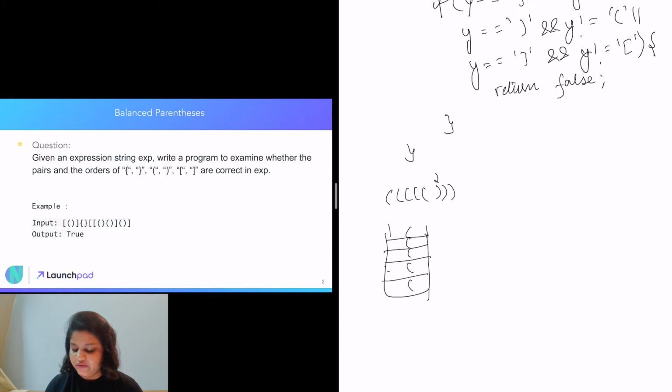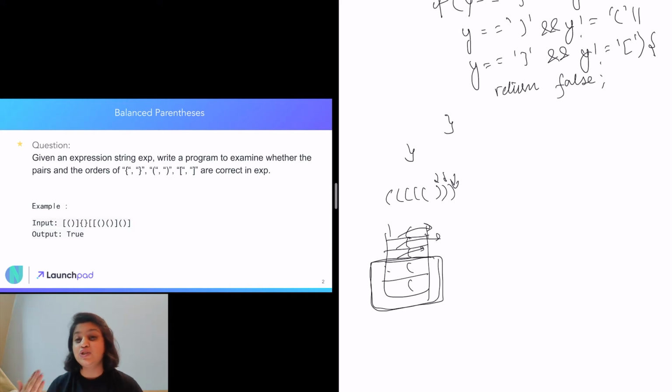When the first closing bracket comes, our stack will pop the last element. Then the second closing parenthesis comes, and our stack will pop the next one. Then our third closing parenthesis comes, and our stack will pop the last element of the current stack. But still our stack will be left with these 2 opening parentheses.